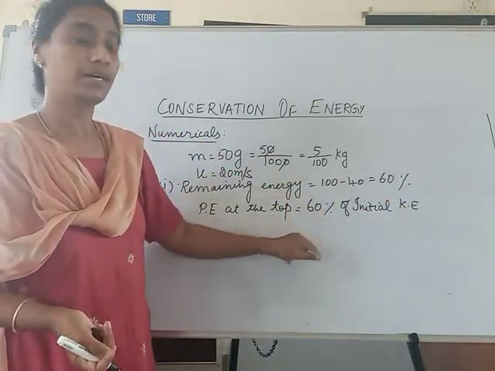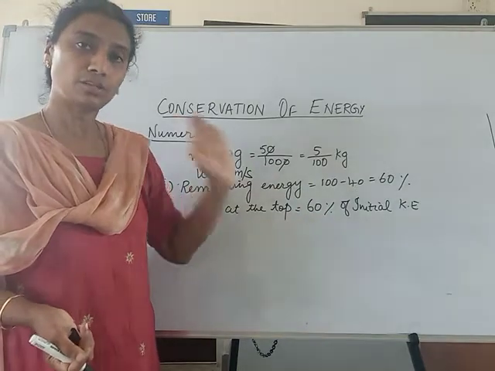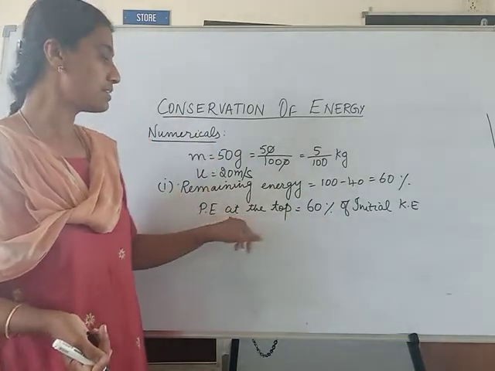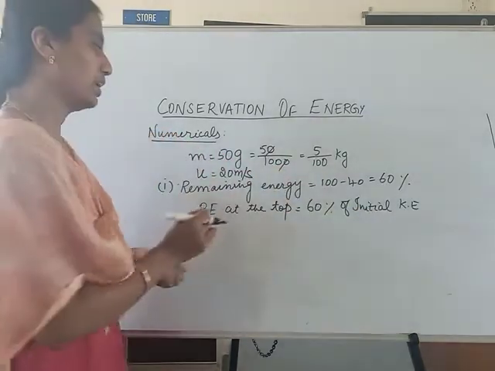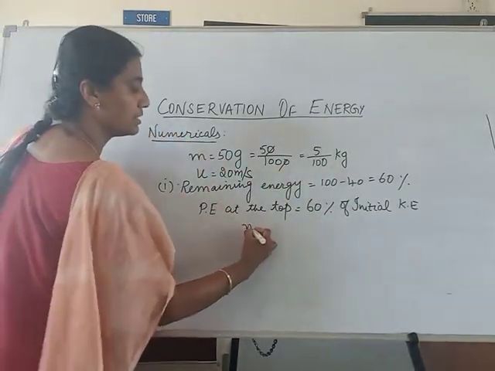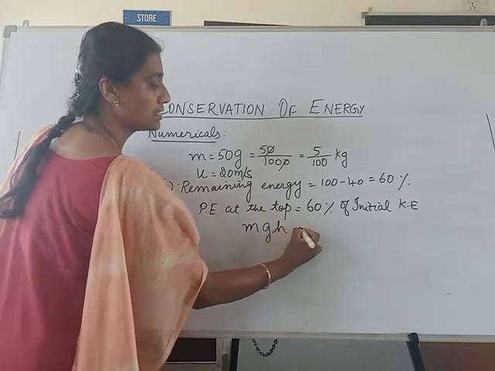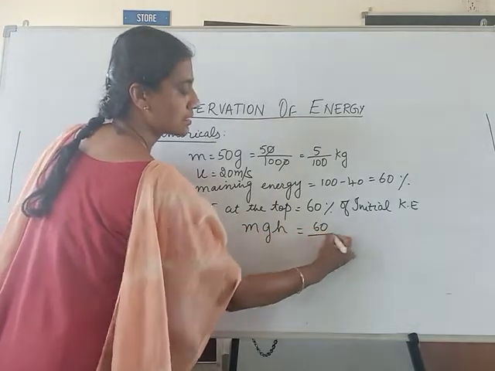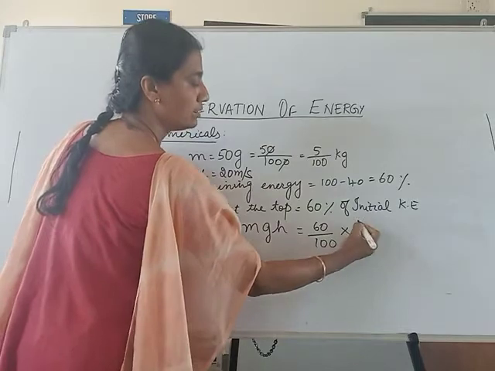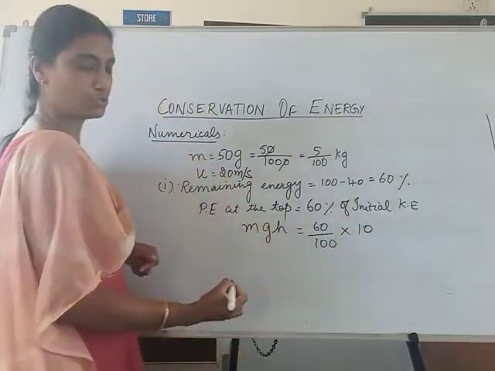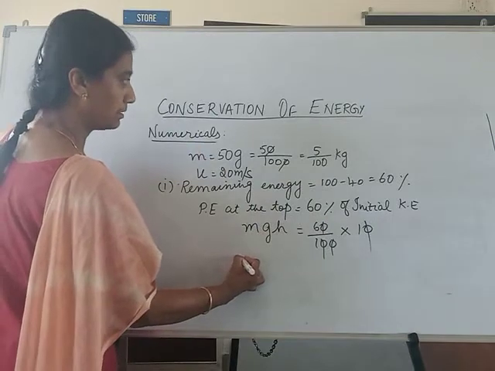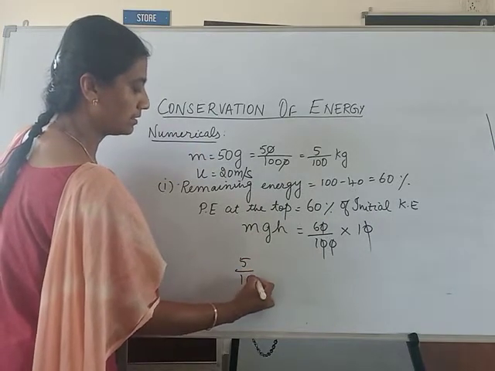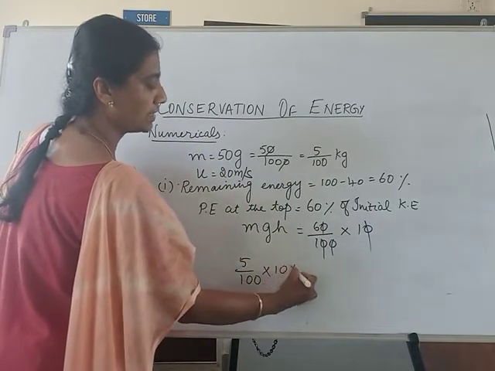But in the third part, when some got wasted, only 60% has got transformed. So potential energy at top, mgh, is equal to 60 upon 100 into initial kinetic energy, 10 joule. So these two will go off. m is again 5 by 100, into g is 10. We have to find h.